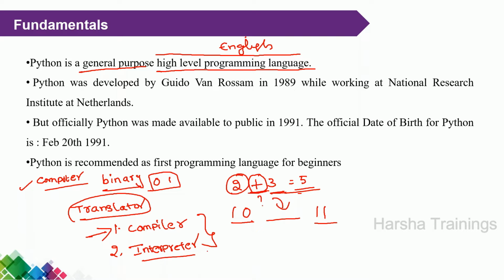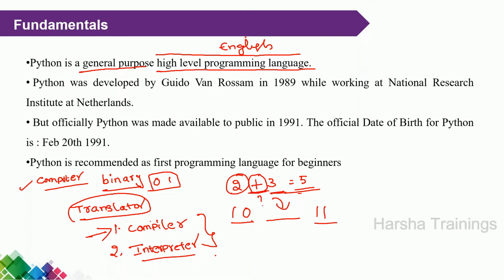Suppose you want to convert the program into machine language line by line. First it converts the first line. If there are no errors in the first line, only then does it move to the second line. If there are no errors in the second line, only then does it move to the third line. That means in the case of a compiler, all the errors are displayed. But in the case of an interpreter, whenever there is an error, it stops the conversion. It starts the conversion line by line. No problem. We will discuss these two things in detail when we move into the Python programming language.